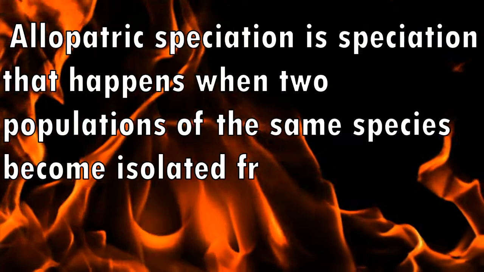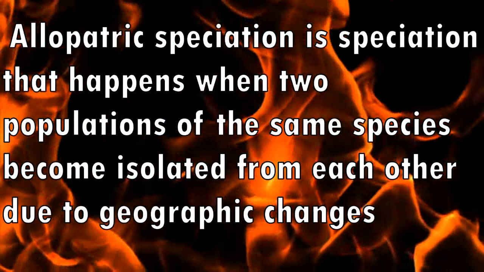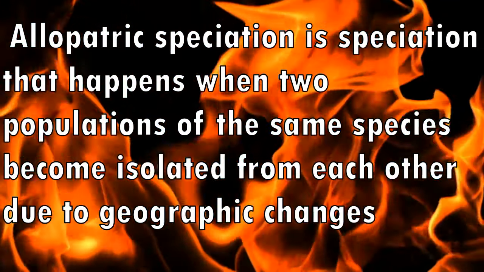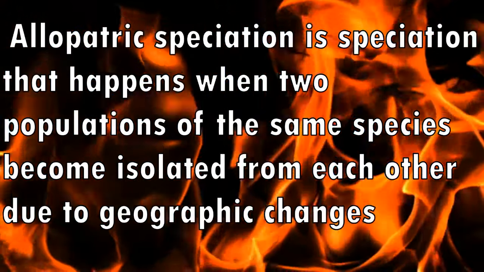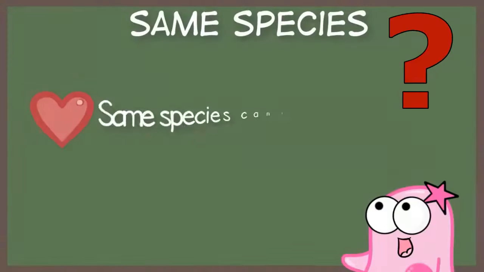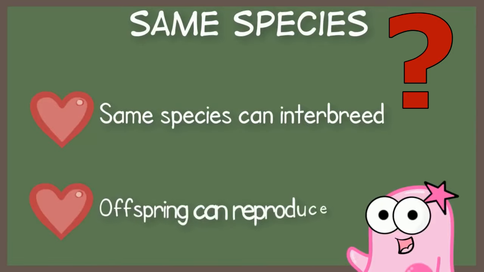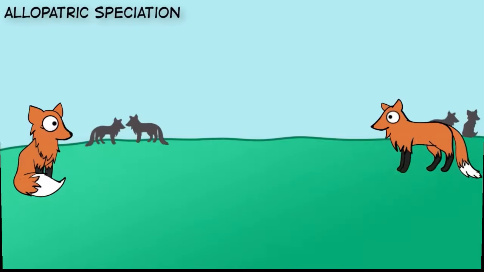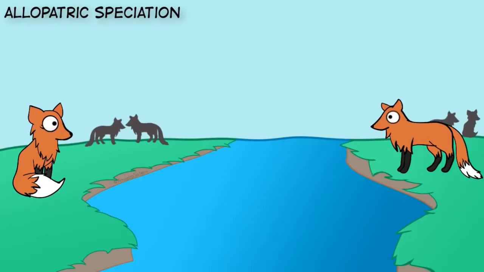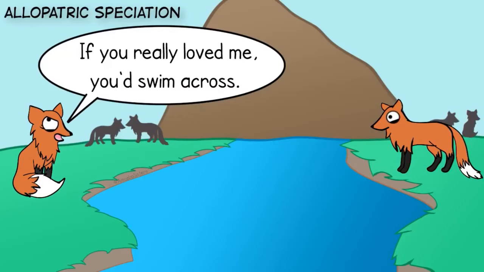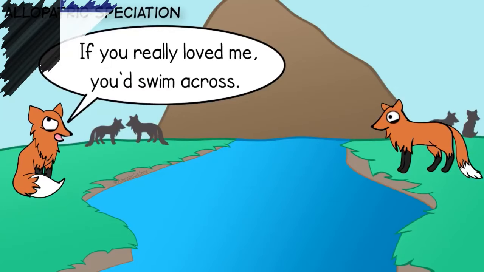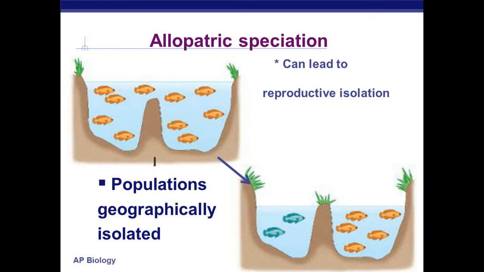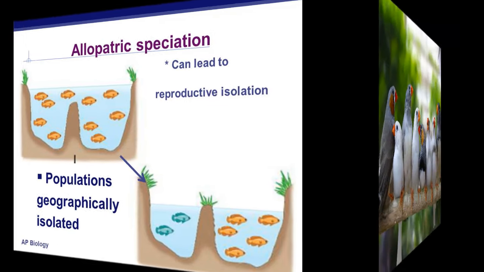Allopatric speciation is speciation that happens when two populations of the same species become isolated from each other due to geographic changes. Speciation is a gradual process by which populations evolve into different species. A species is itself defined as a population that can interbreed, so during speciation, members of two or more distinct populations can no longer breed with each other.